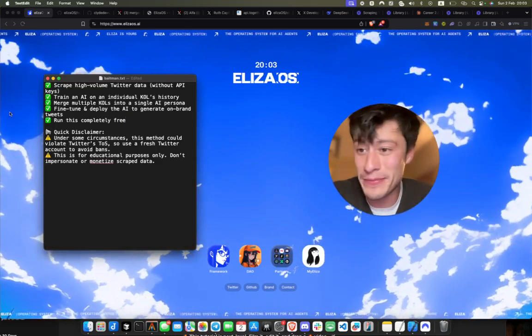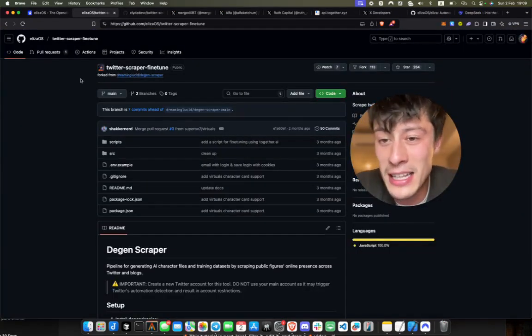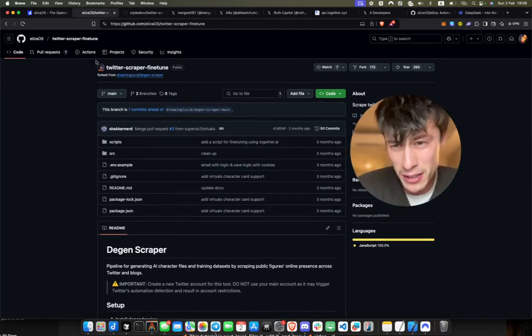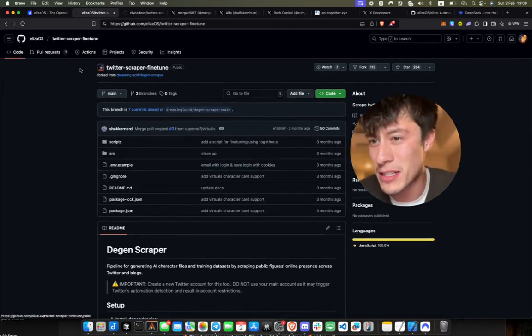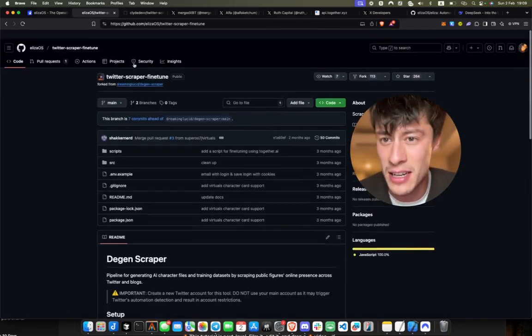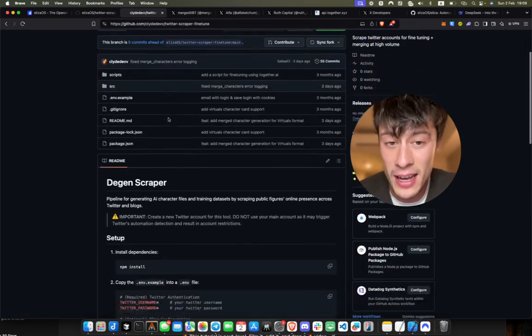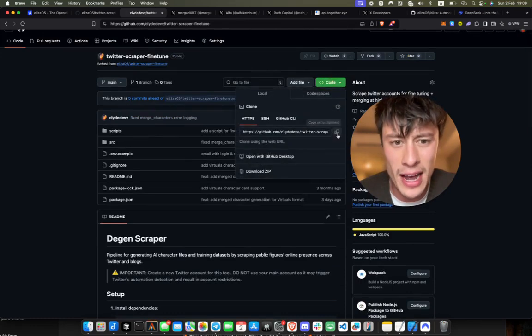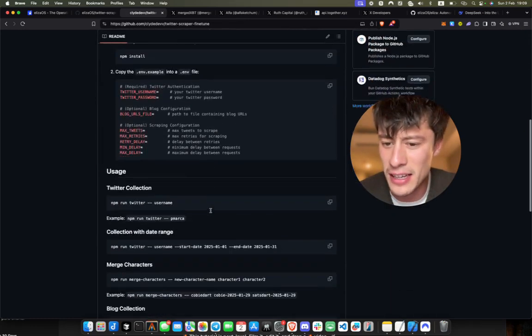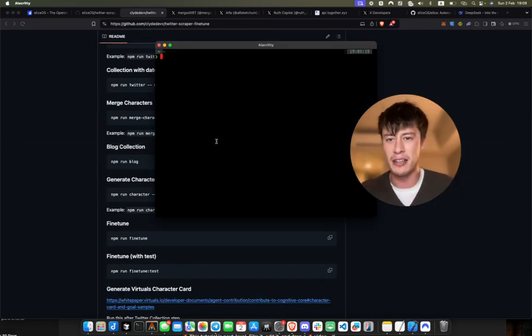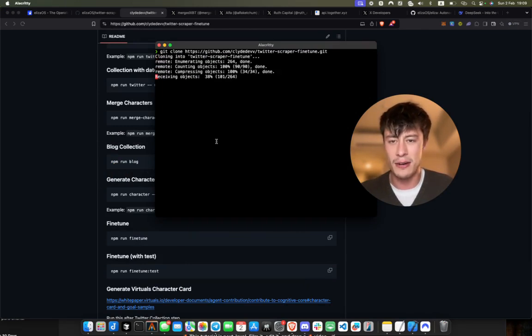Let's get into it. So without further ado, like any good tutorial, we're going to start with a git clone. We're mainly going to be working with this Twitter scraper fine-tune repo, which is in the ElizaOS repo, and this is just a way to scrape tweets at scale without using Twitter's API. We're going to use my fork, where I added some basic functionality like querying by date and also this merge character functionality that I added, which is kind of fun. So let's get into there.